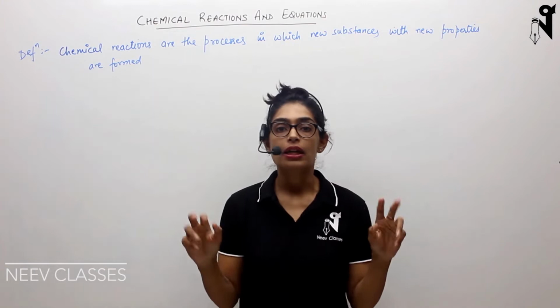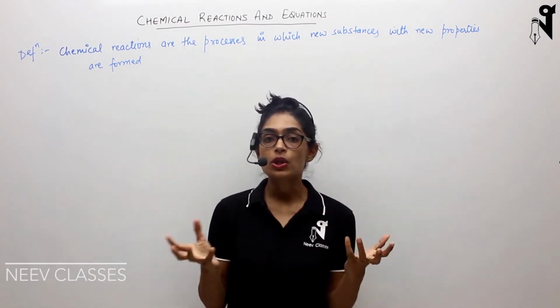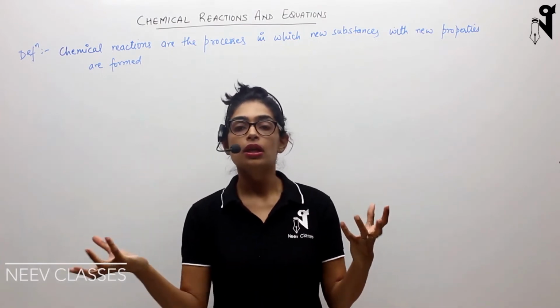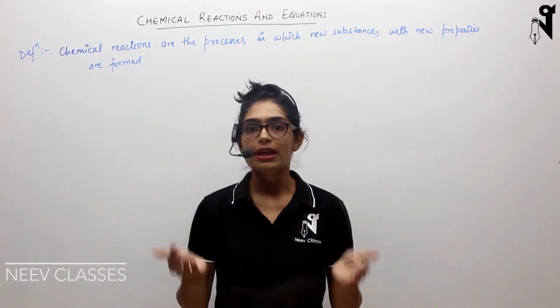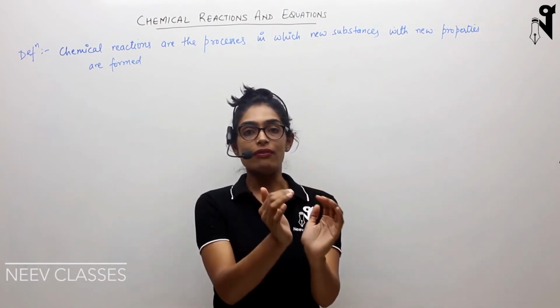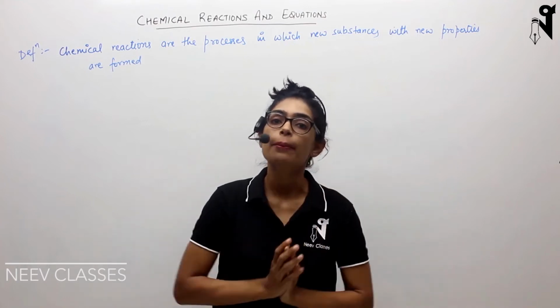So understand, do not go only by the chemical reaction definition in the book, which is that new substances are formed and new properties are exhibited when the chemical reaction happens. What exactly happens in a chemical reaction is that whatever substances you have, they have some chemical bonds within them.